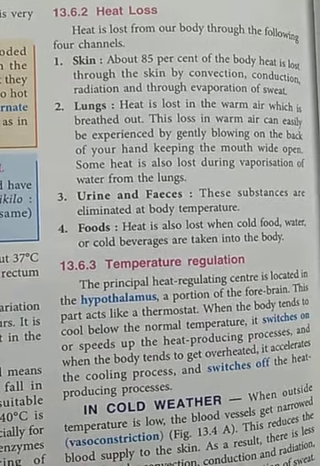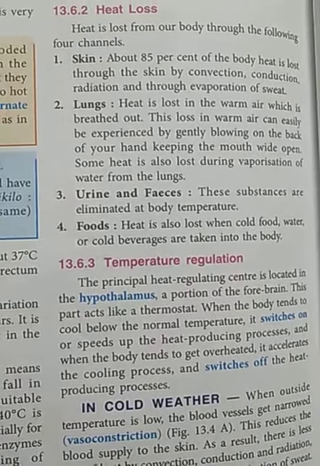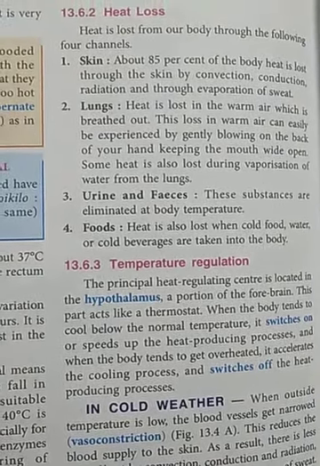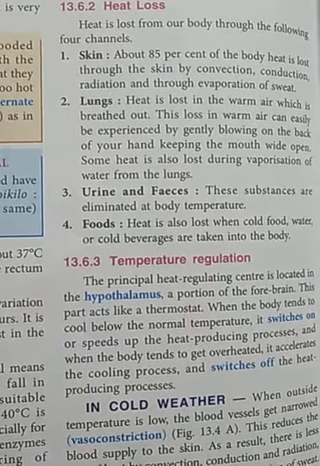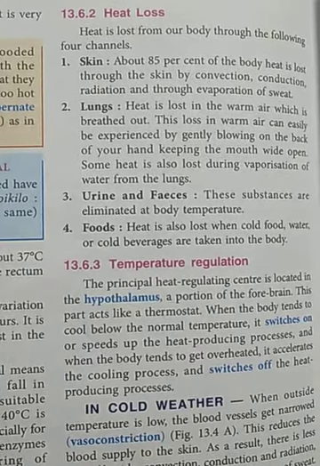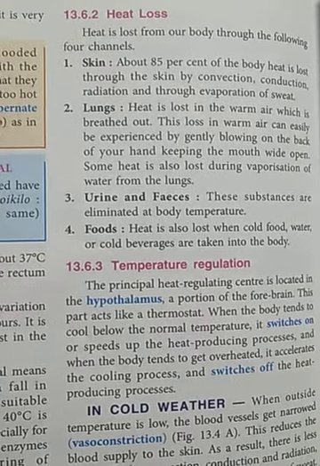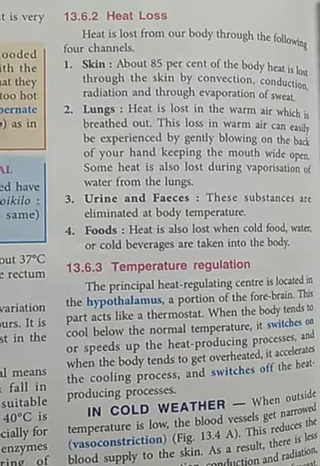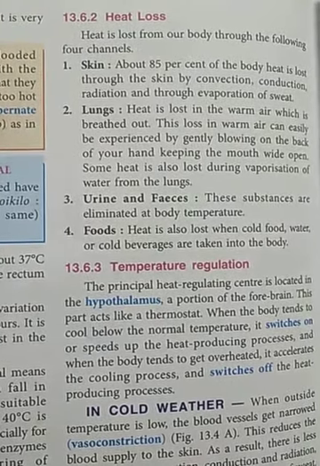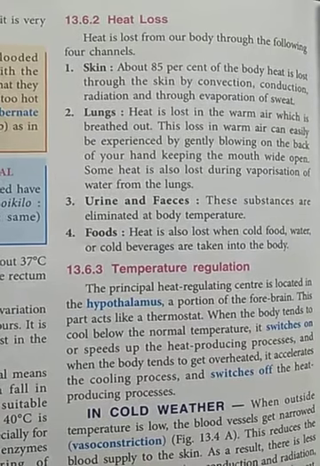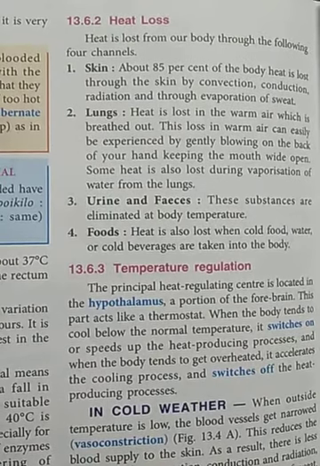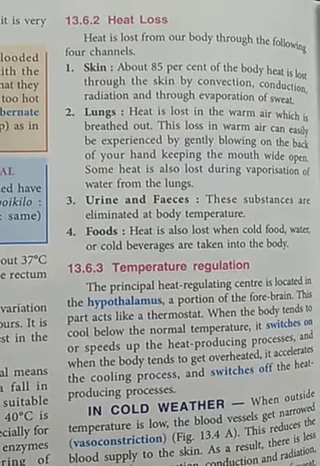Some heat is also lost during vaporization of water from the lungs, meaning when we breathe out. Now students, if you breathe out on a piece of mirror, you can see that a mist is formed on the mirror, and this mist is actually the water vapors which get condensed on the mirror when they come in contact with the cool surface of the mirror.